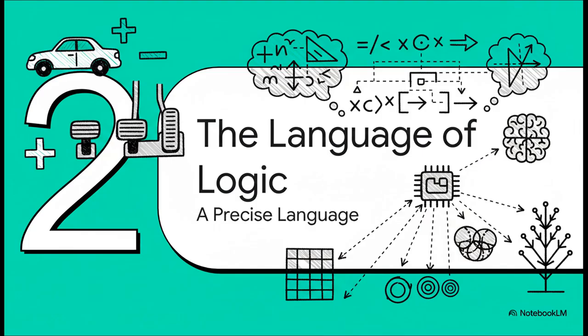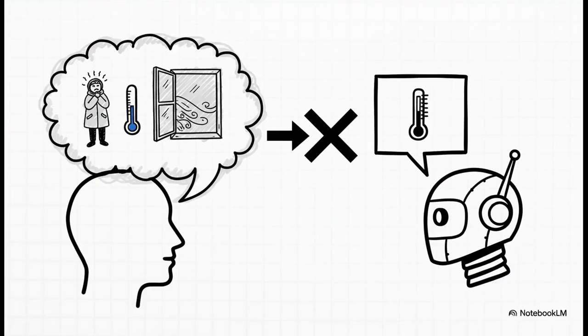Okay, so we've defined what the car needs to do, we've got its job description, but that doesn't tell us how it makes a choice, like hitting the brakes instead of the accelerator. For that, our agent needs a language, and not just any language. It needs one that is totally, completely, mathematically precise. You know how we talk to each other? If I say, hey, it's kind of chilly in here, what does that actually mean? Is it 68 degrees? 50? Our language is full of this stuff, ambiguity. And it's totally fine for us humans. But for a computer, it's a complete nightmare. An agent needs a language where every single statement has one and only one possible meaning.